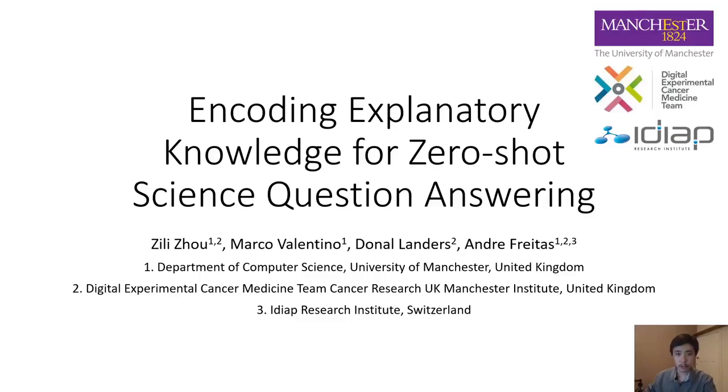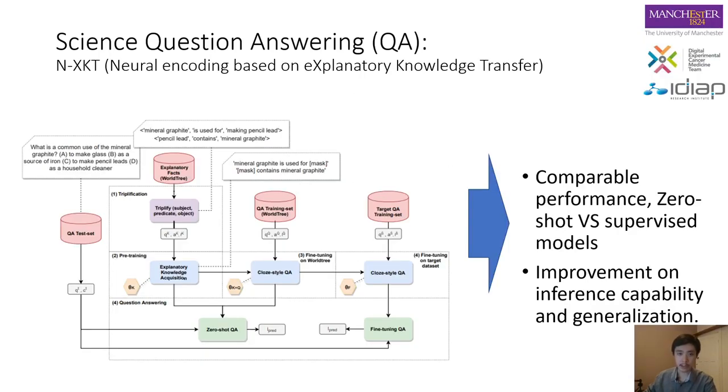In this paper, we focus on the science question answering task, which requires explanatory knowledge, such as scientific facts, in the inference process. Our hypothesis is that the explanatory knowledge can be implicitly encoded in neural representation, then be transferred to downstream question answering tasks. We propose a unified neural representation-based model that frames two tasks: explanatory knowledge reasoning and question answering.